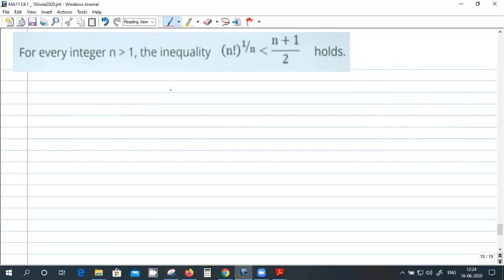Arithmetic mean is greater than geometric mean. So you have to choose the numbers for which I take the arithmetic mean and the geometric mean. So what are the numbers for which I have to find the arithmetic mean and geometric mean? If you look at the differential, you will get the idea.